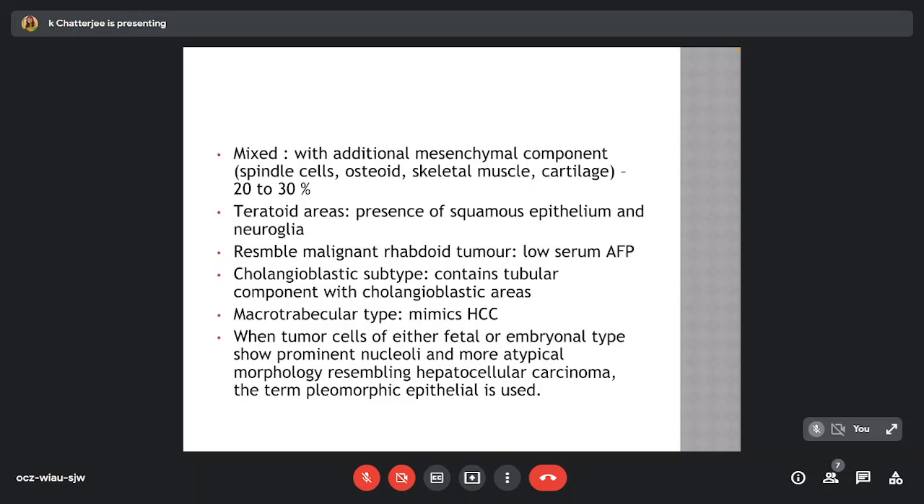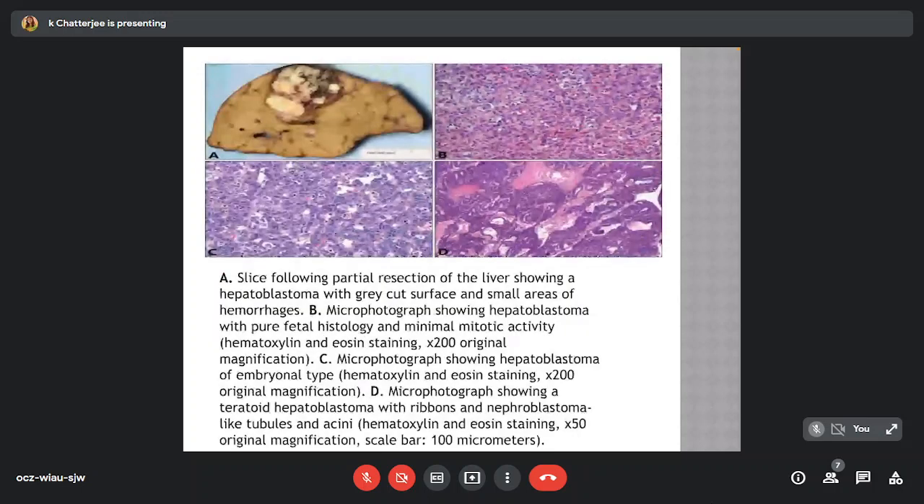In case of mixed histology with additional mesenchymal components, for example, spindle cells, osteoid, and cartilage, these may comprise 20 to 30%. Appearance of neuroglial and squamous elements may indicate teratoid areas, and when with low AFP may resemble malignant rhabdoid tumor. The macrotrabecular type often mimics hepatocellular carcinoma. When tumor cells of either fetal or embryonal type show prominent nucleoli and more atypical morphology resembling hepatocellular carcinoma, the term pleomorphic epithelial is used.